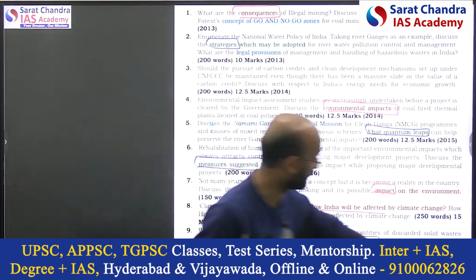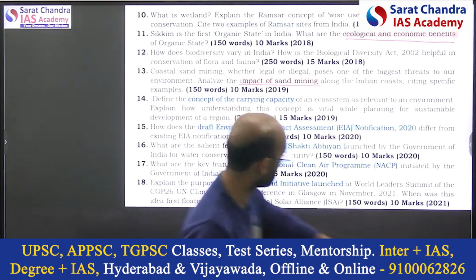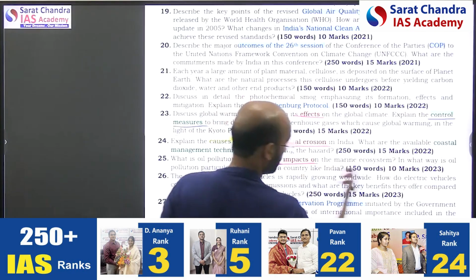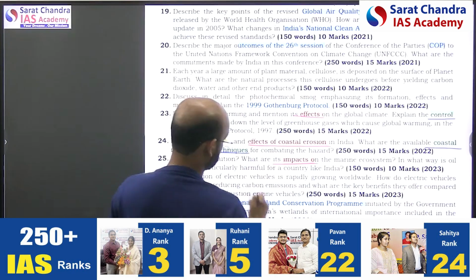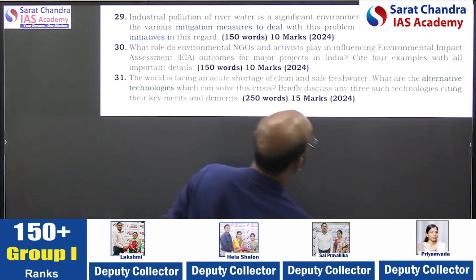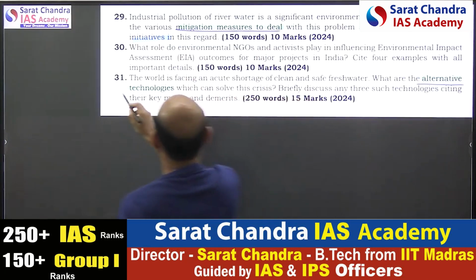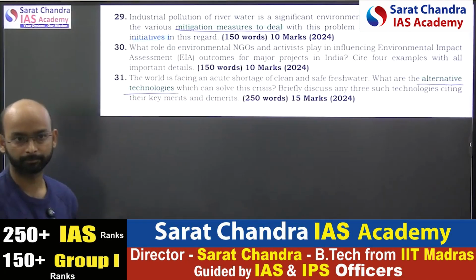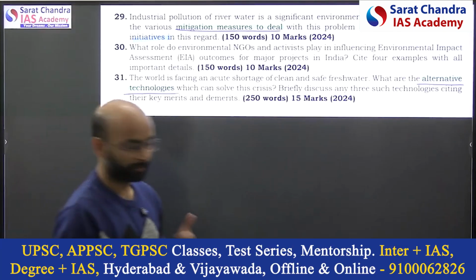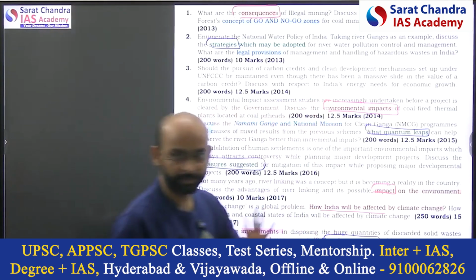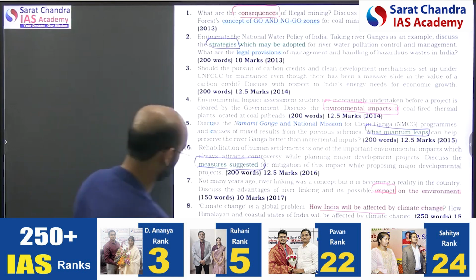Along with the consequences, they are asking us this. Second type is control measures, coastal management techniques, what techniques can be followed to manage them, mitigation measures, alternative technologies. These are nothing but the measures they are asking. So first the consequences, second the measures, are important from this environment topic.